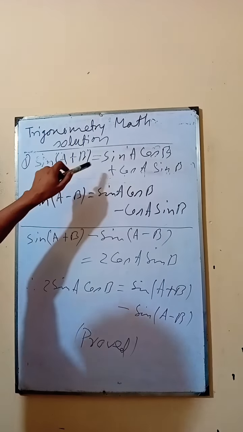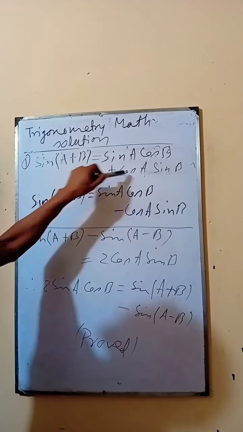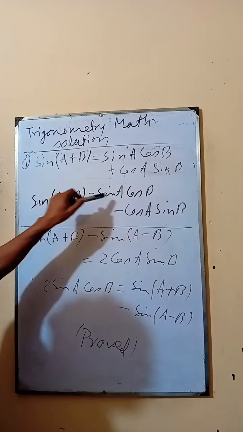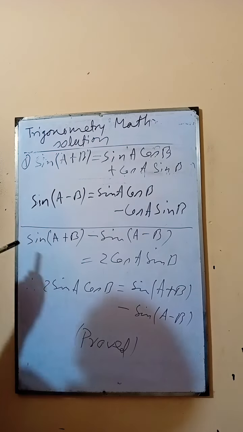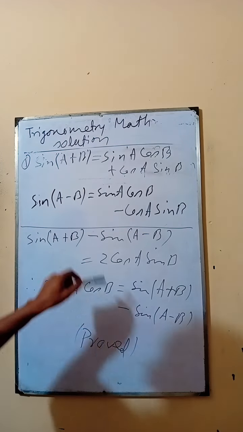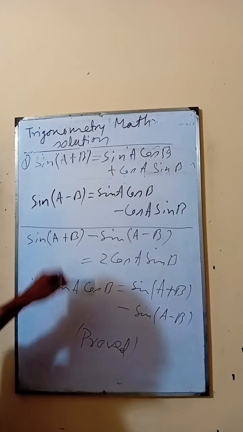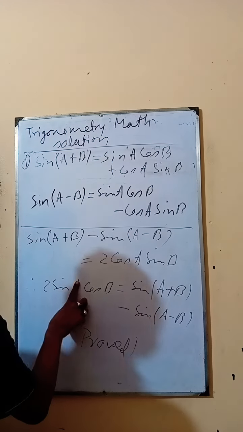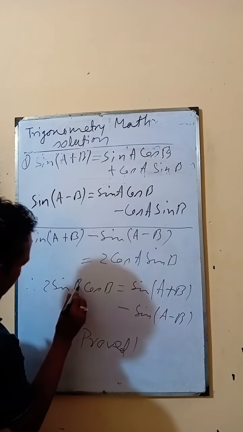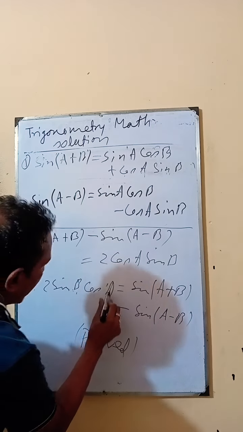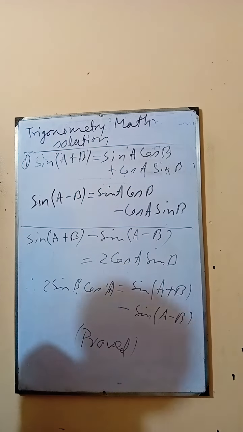sin(A+B) is equal to sin A cos B plus cos A sin B. sin(A−B) is equal to sin A cos B minus cos A sin B. sin(A+B) minus sin(A−B) is equal to 2 cos A sin B. So 2 cos A sin B, that is, sin B into cos A, is equal to sin(A+B) minus sin(A−B).